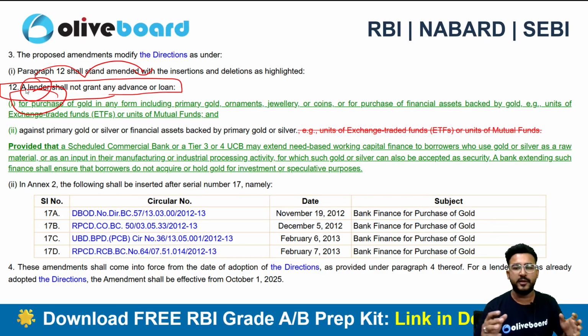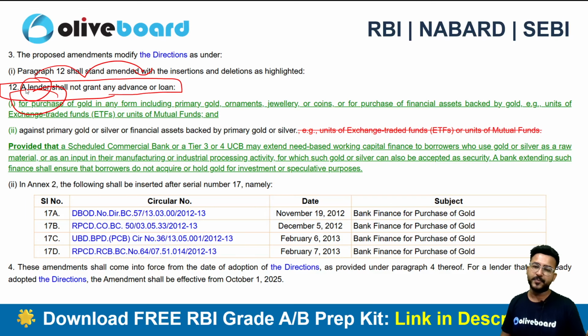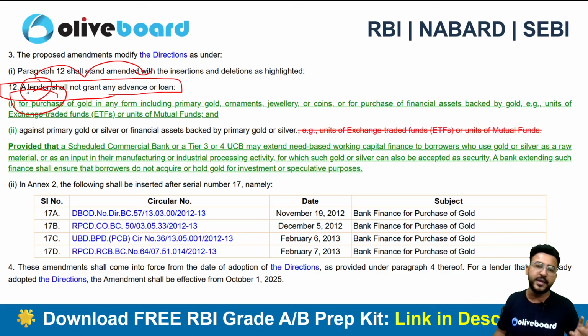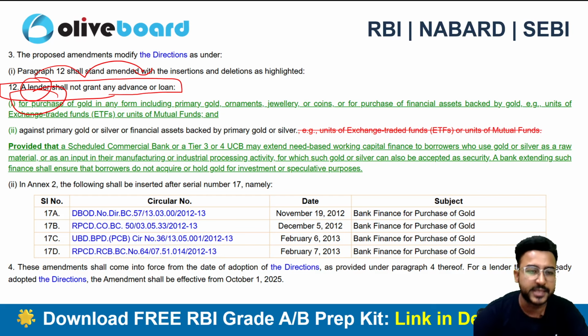Why? Because the gold rally is still on. Gold and silver have been increasing like anything in this financial year, or I can say over the past 2 years. So that's why people are taking loans and advances and buying gold and silver. So here is a clear-cut restriction from the RBI's side, right? Next one.